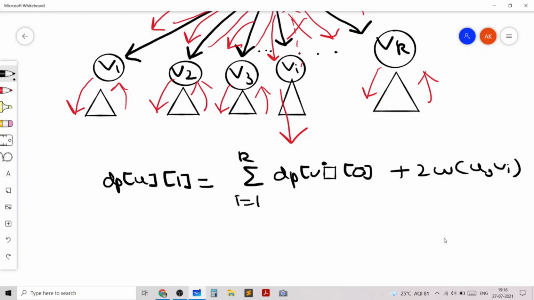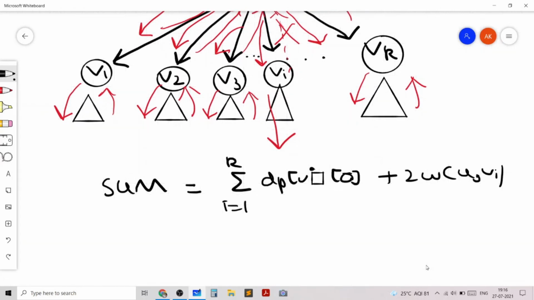This term is common for all cases. This was actually dp u 0, but let's assign it some number, sum, because this term is coming in all the cases.